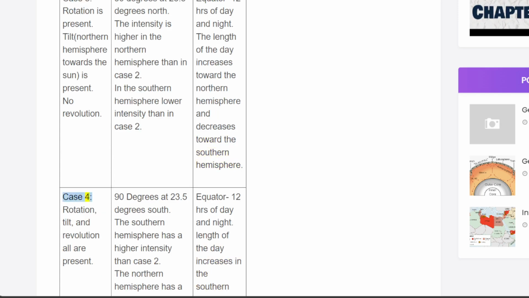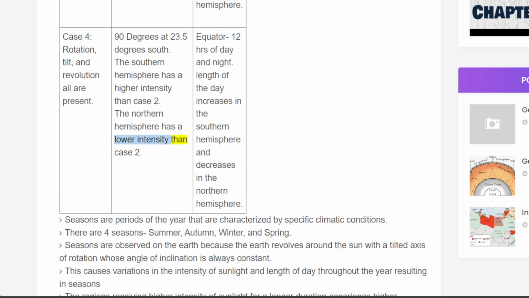Case 4. Rotation, tilt, and revolution all are present. 90 degrees at 23.5 degrees south. The southern hemisphere has a higher intensity than case 2. The northern hemisphere has a lower intensity than case 2. Equator 12 hours of day and night. Length of the day increases in the southern hemisphere and decreases in the northern hemisphere.